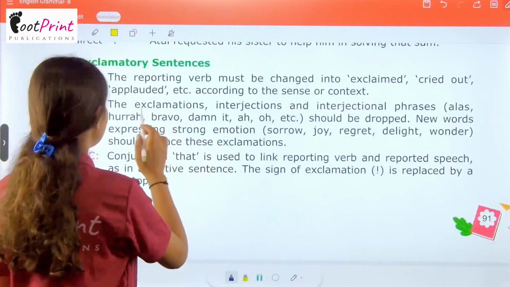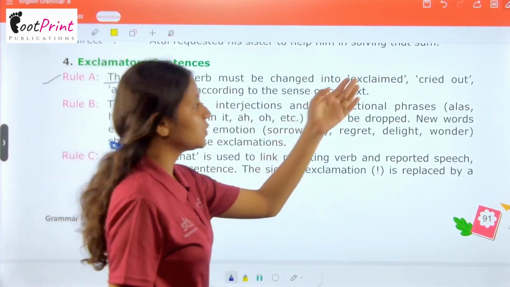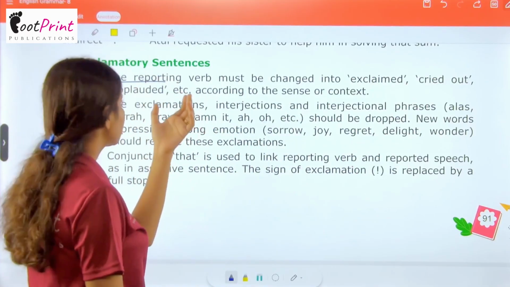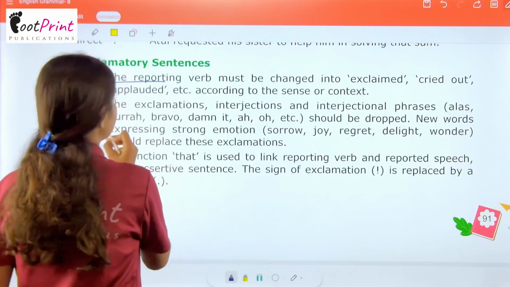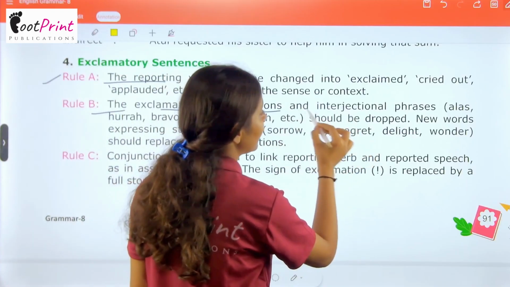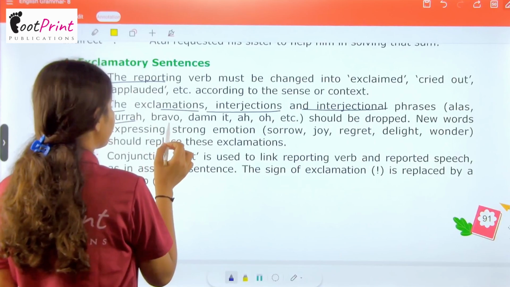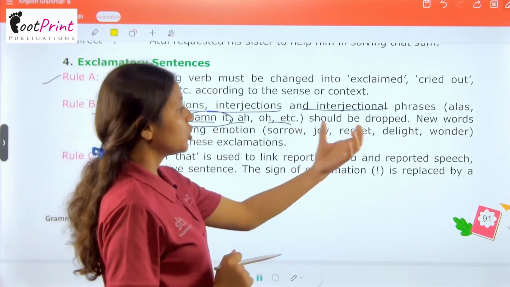Now, exclamatory sentence, rule number 1 says, the reporting verb must be changed into exclaimed, cried out, applauded, etc., according to the sense or context. The exclamation, interjection and interjectional phrases, for example, alas, hurrah, bravo, damn it, oh, etc., should be dropped.